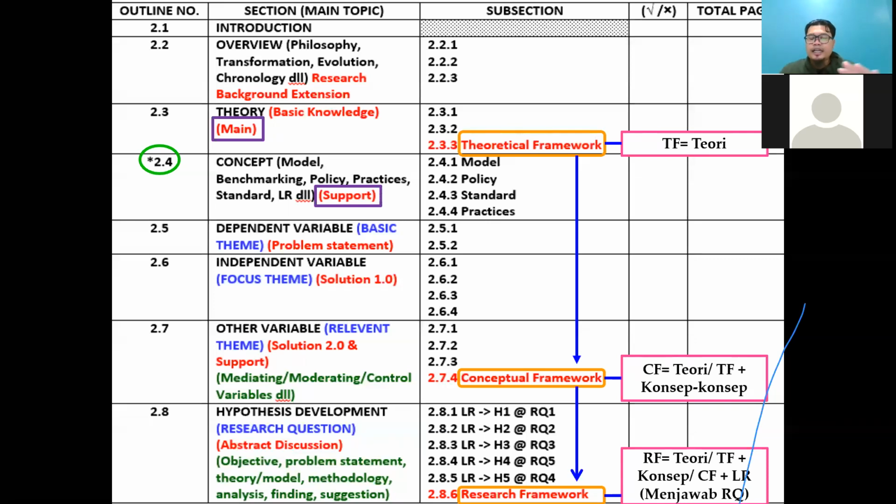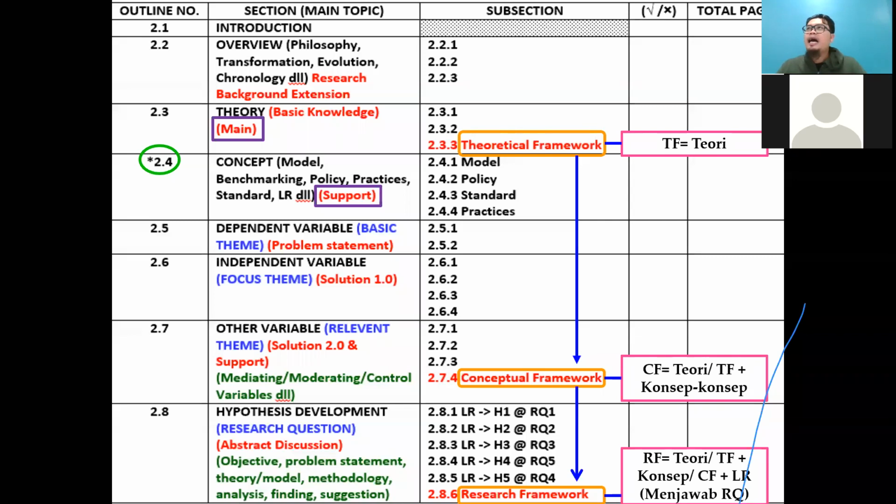In 2.7, after you discuss all the concepts, you end by drawing the conceptual framework. But in 2.8, after you discuss all the literature review in order to answer all the research questions, the final one, you can come up with the research framework. So this is some of the idea. So maybe 2.9 is your conclusion.